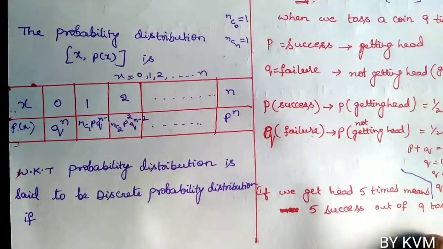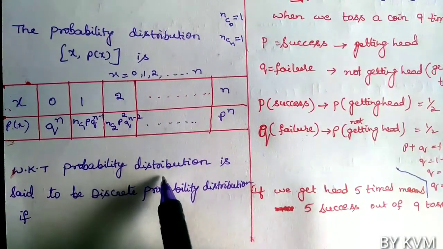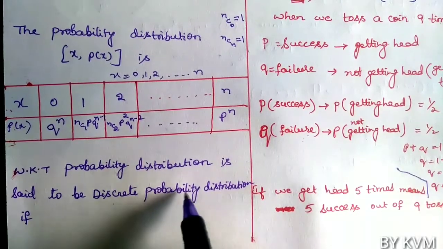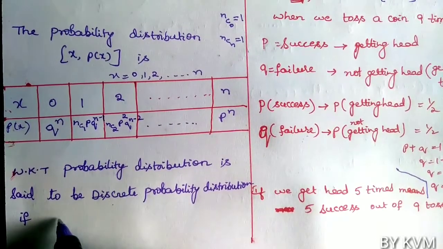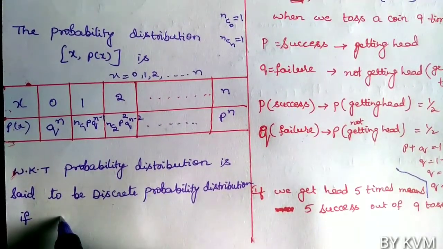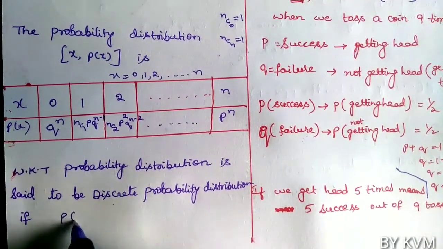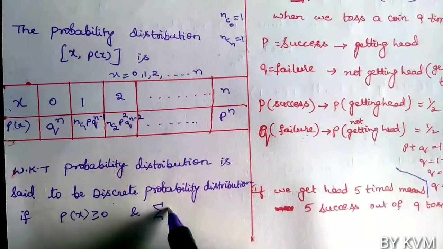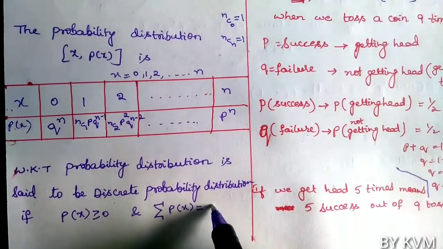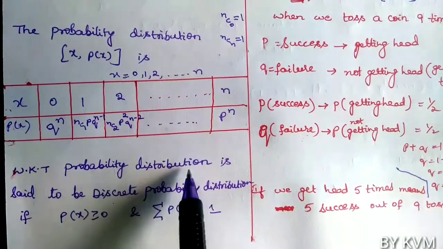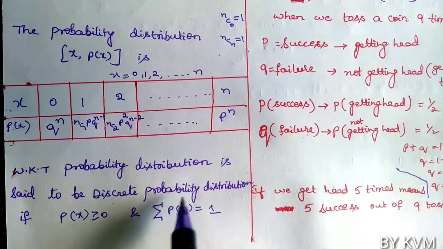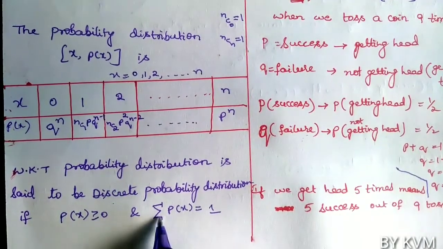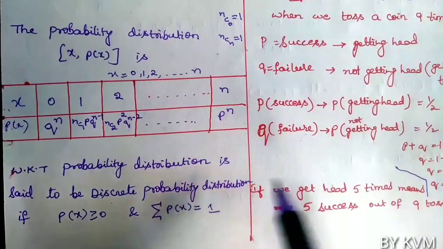Now a probability distribution is said to be a discrete probability distribution if it satisfies 2 conditions. The first condition is P of X greater than or equal to 0, and the second condition is sigma P of X equals 1.